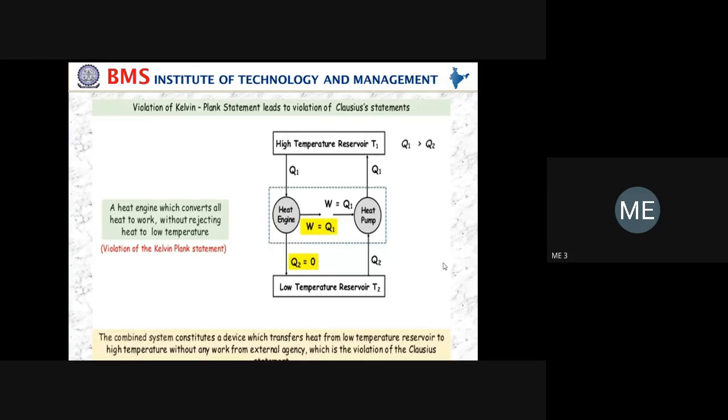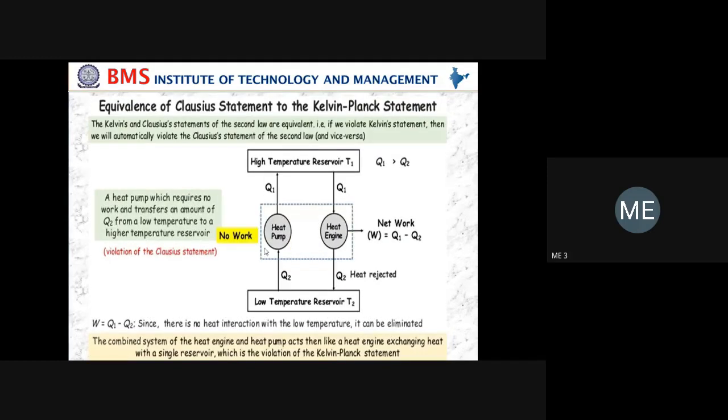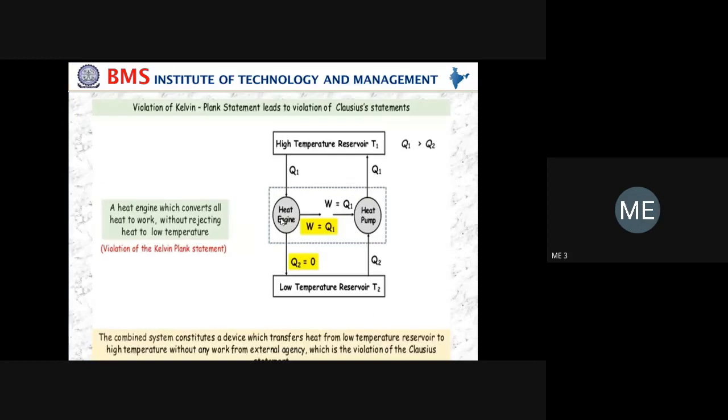Next, I'm taking how the violation of Kelvin-Planck statement violates the Clausius statement. In the previous case, first I took violation of Clausius statement. In this second case, I'm taking first the violation of Kelvin-Planck statement and how it violates the Clausius statement. For that, you have to draw this diagram. First you analyze the diagram properly. You have to draw two thermal reservoirs.